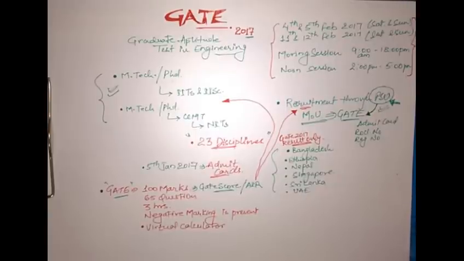Although there are one or two PSUs which specify that 1 year back result can be applied, it is strictly mentioned. Otherwise, almost 90% PSUs are working on only GATE 2017 result, or I must say that the current year result is required for filling the forms of respective PSUs.